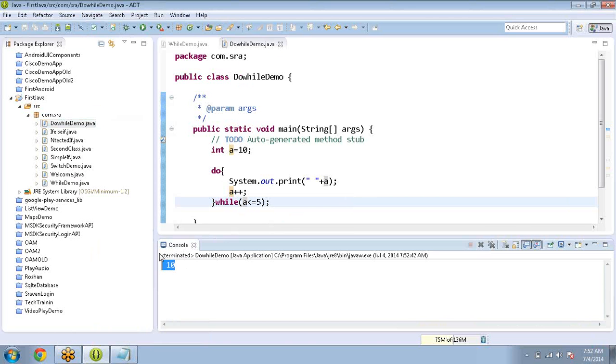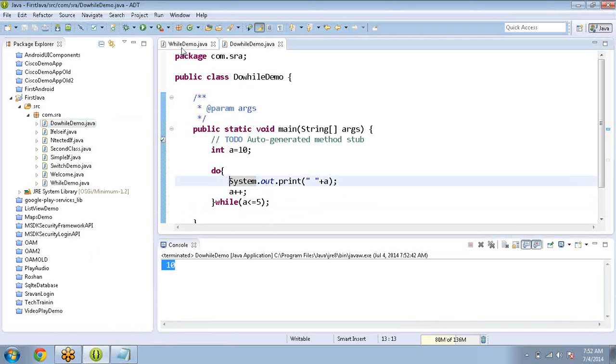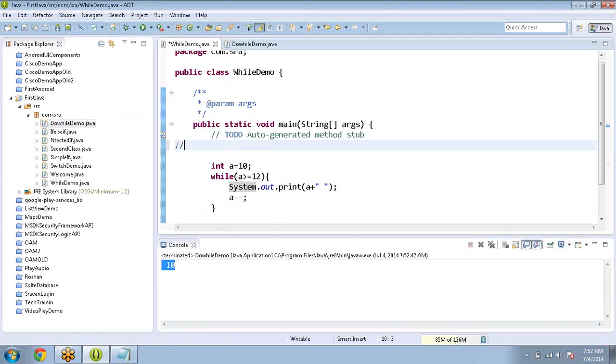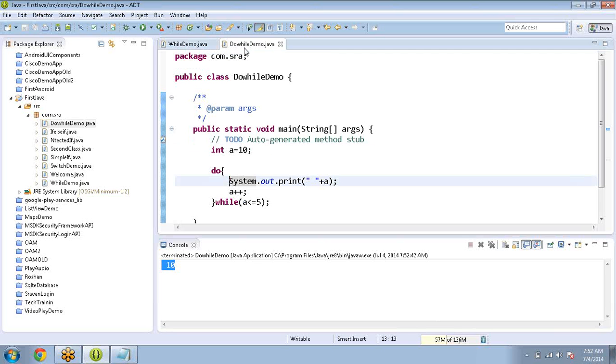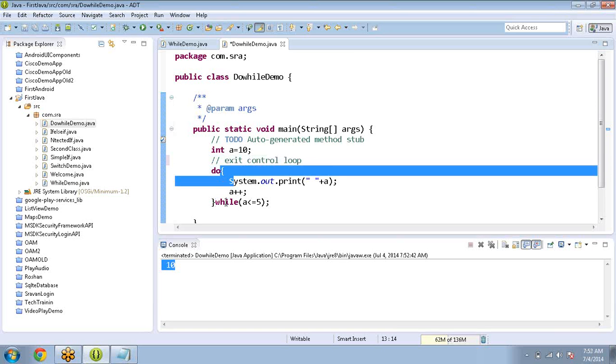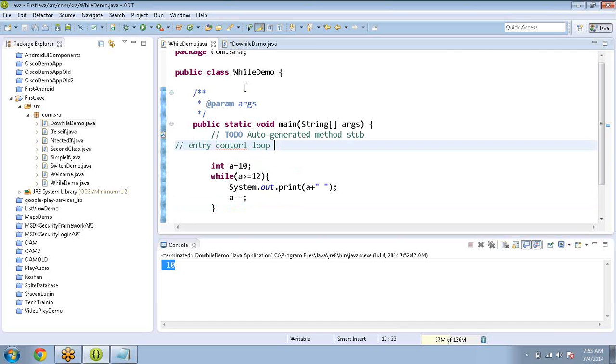So while is called an entry control loop. Do while is called an exit control loop. In do while, first execute the body, then check the condition. But in a while loop, first check the condition, then only execute the body.